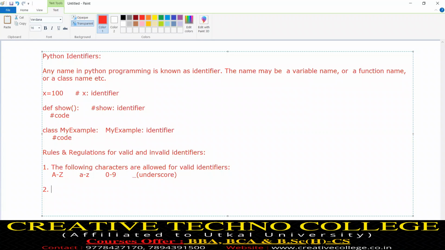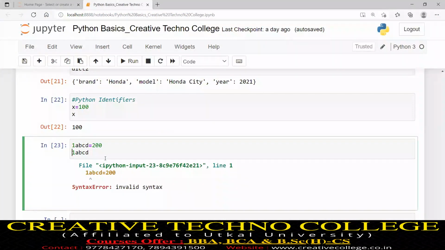Then immediately a question will arise: sir, digits are allowed, but how is it invalid? 1ABCD, 1 is a digit, and digits mean 0 to 9. So digits are allowed, but why is 1ABCD invalid? The question may immediately arise. So rule number two.